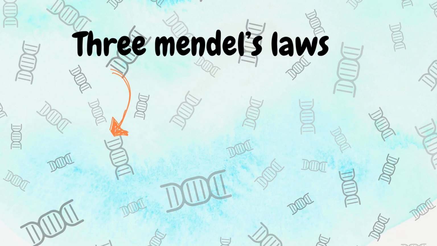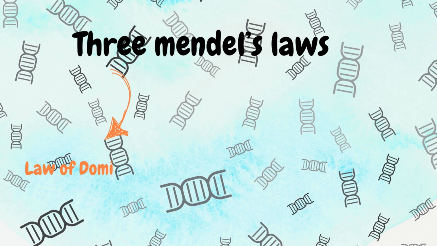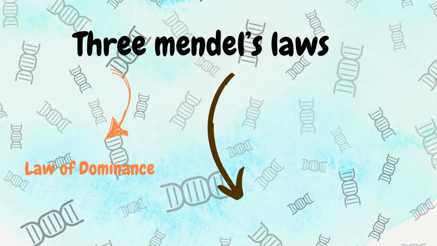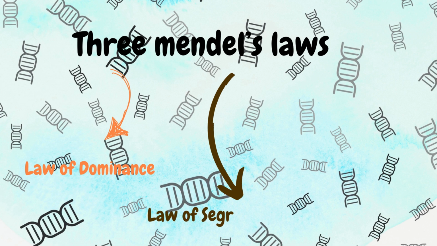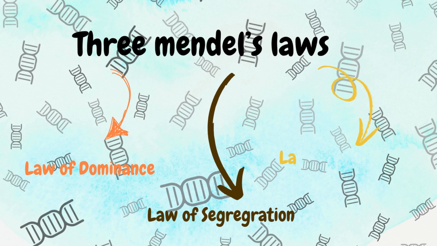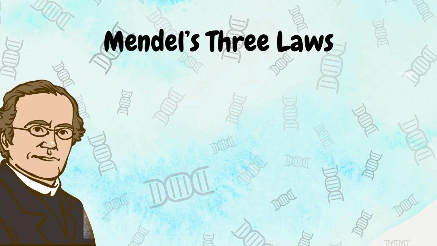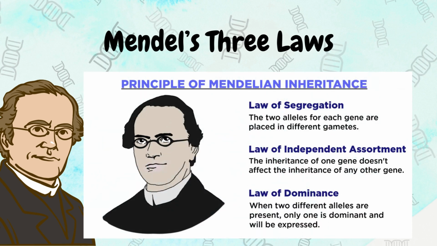There are three Mendel's laws, which are the law of dominance, the law of segregation, and the law of independent assortment. The law of segregation states that the two alleles for each gene are placed in different gametes. The law of independent assortment states that the inheritance of one gene doesn't affect the inheritance of any other gene. The law of dominance states that when two different alleles are present, only one is dominant and will be expressed.